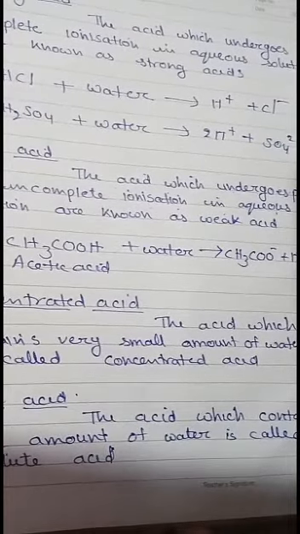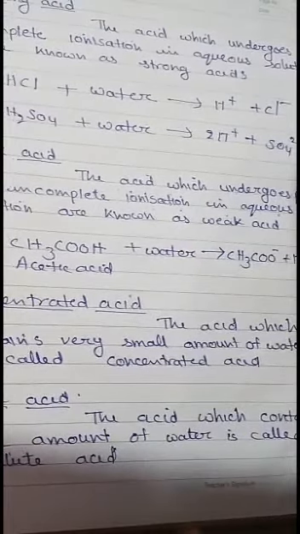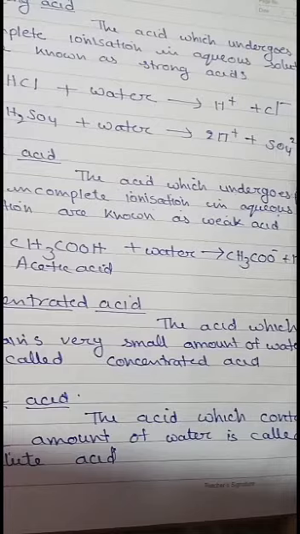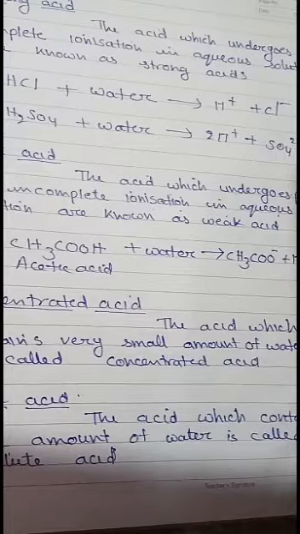And what is the basicity of an acid? It is defined as the number of hydronium ions, H3O plus, that can be produced by the ionization of one molecule of that acid in aqueous solution. Acid can be characterized as monobasic acid. Monobasic acid means it produces one hydronium ion per molecule of the acid. For example, HCl, HNO3, CH3COOH, etc.